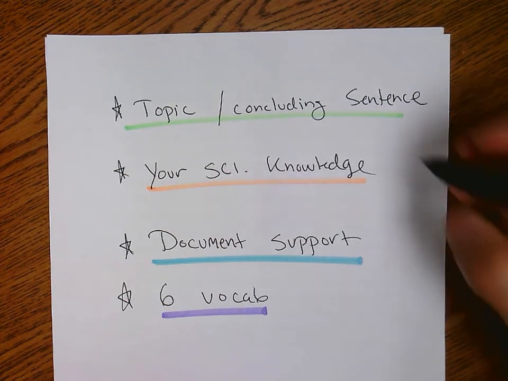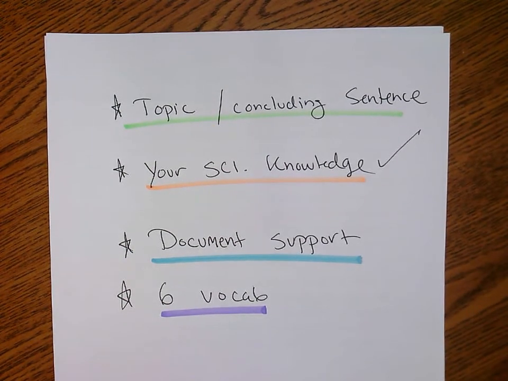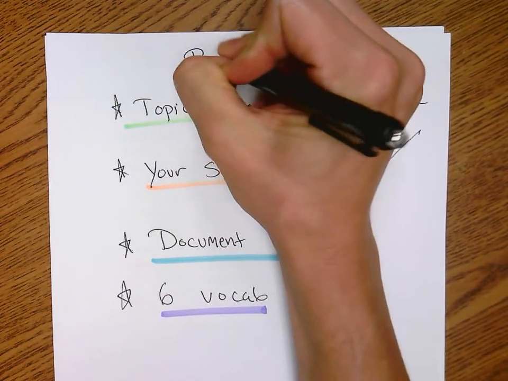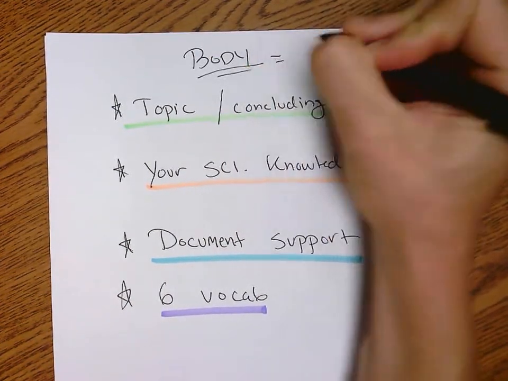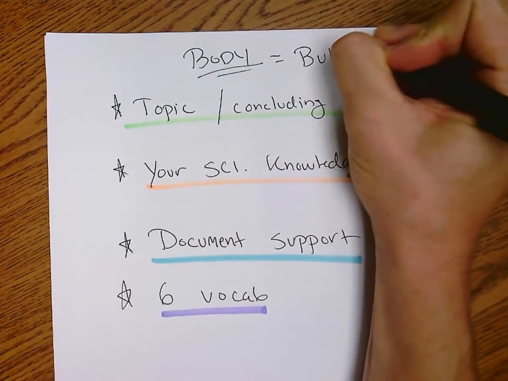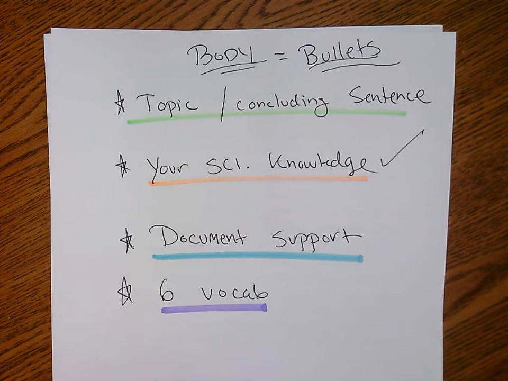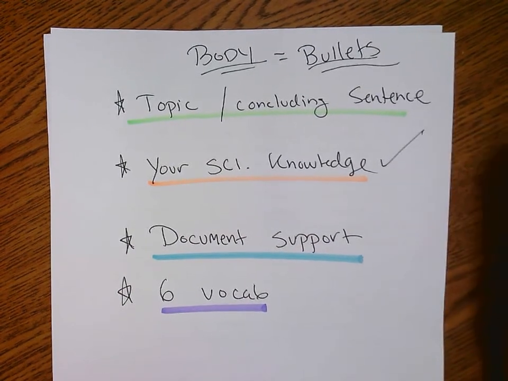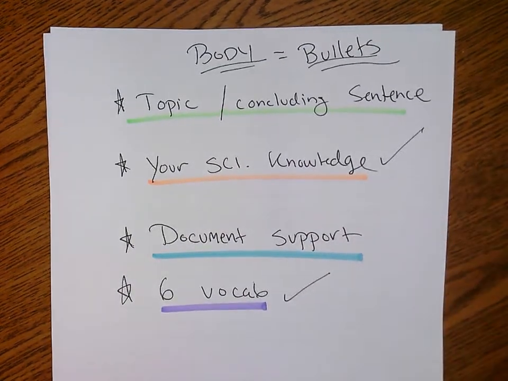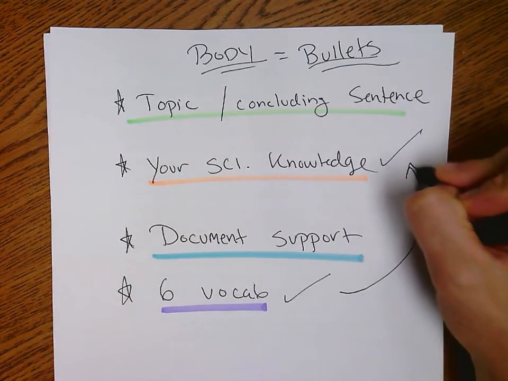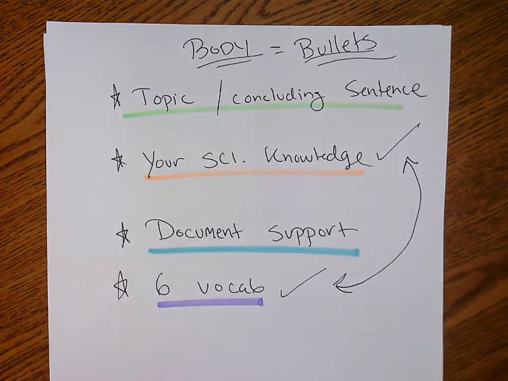Okay, so this thing is so important. Your scientific content knowledge needs to dominate your body paragraphs. Okay, and those bodies are going to line up with the bullets on the prompt. It can be formulaic. So bullet 1 can be body 1, bullet 2 can be body 2, so on and so forth. Okay, so second most important thing is your vocabulary. So these are kind of tied together. Vocabulary knowledge and your scientific knowledge, right? That's got to dominate your paper.